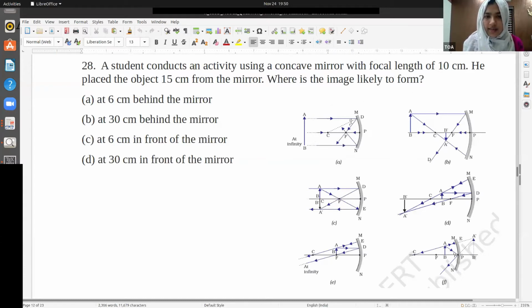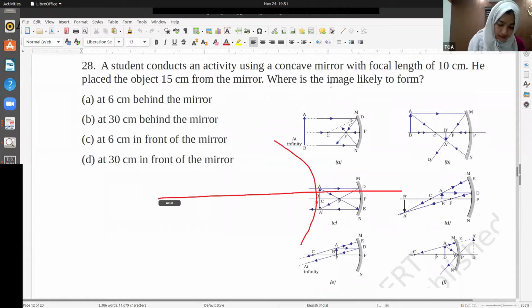A student conducts an activity using a concave mirror, focal length 10 centimeter. He placed the object 15 centimeter away. So that is between where and where? Between F and C, right? Yes. So where should be the image? It should be beyond C, right? There is a mirror and this is F. F is how much? 10.